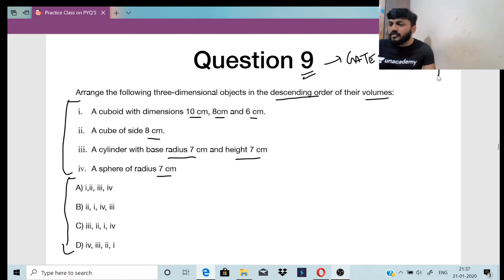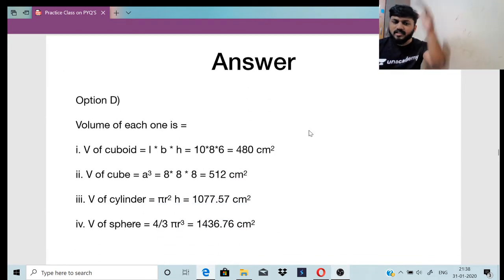Okay, tell the answer for this. What is the volume of a cuboid? What is the formula for the volume of a cuboid, right? Yes, 4-3-2-1. He's telling it is 4-3-2-1. What does descending order mean? You guys know ascending and descending order, right? So it is high to low.